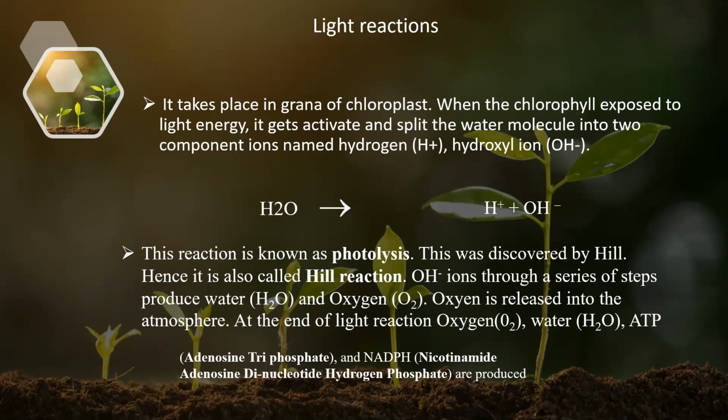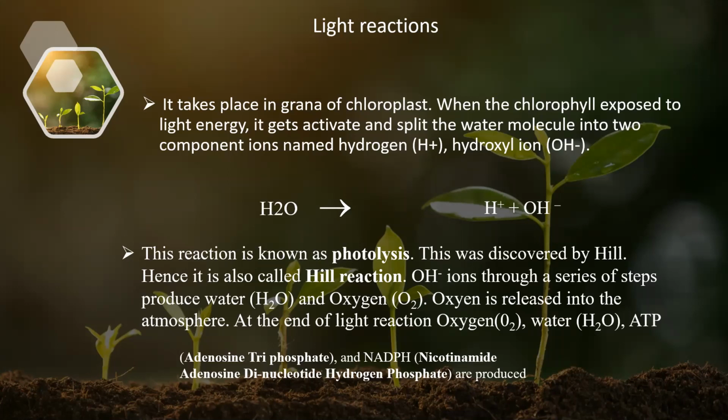So in light reactions we get oxygen, water, and the assimilatory powers which are essential for the further chemical reactions in the next processes. These light reactions were discovered by Hill. Hence, the light reactions are also called Hill reactions.